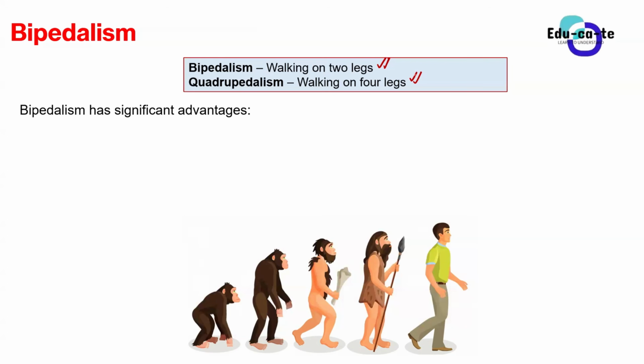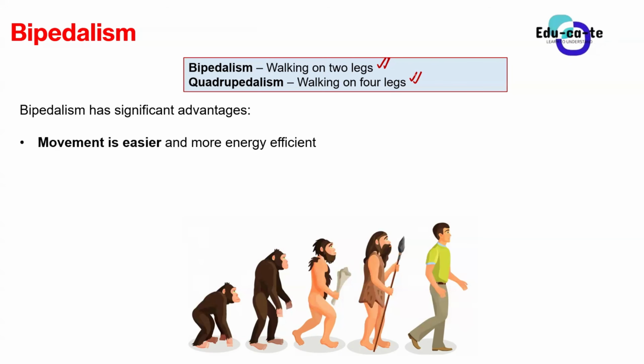Bipedalism has significant advantages, such as easier movement and energy efficient movement. Whenever you are moving with only two legs, movement is very easy. To navigate from one place to another, it's as simple as lifting the legs, and you don't have to lift them all at once. When walking, you lift only one leg at a time. So in that regard, movement is easier.